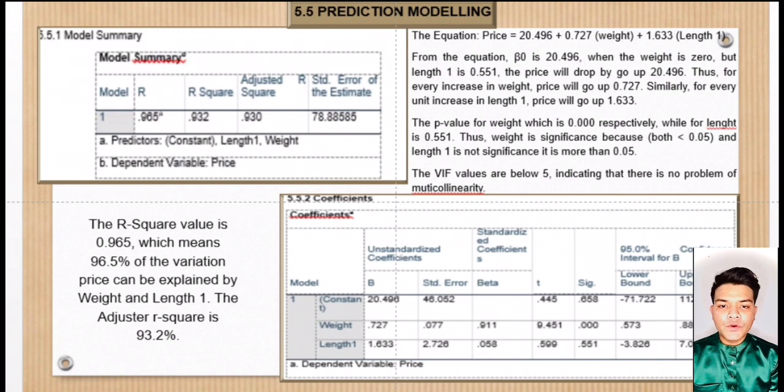The p-value for weight is 0.000, while for length 1 it is 0.551, thus weight is significant because it is less than 0.05, and length 1 is not significant, as it is more than 0.05. The VIF values are below 5, indicating that there is no problem of multicollinearity.